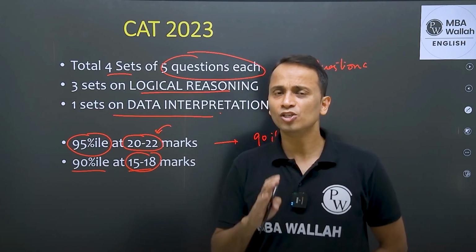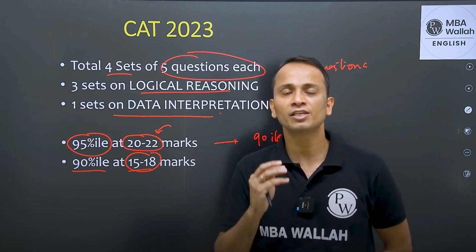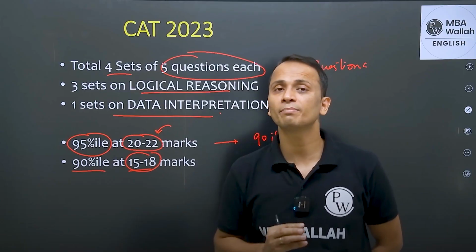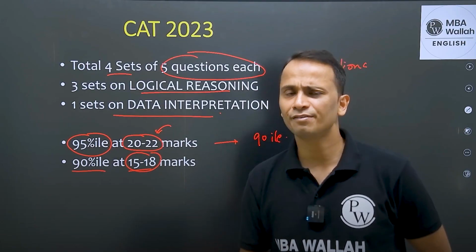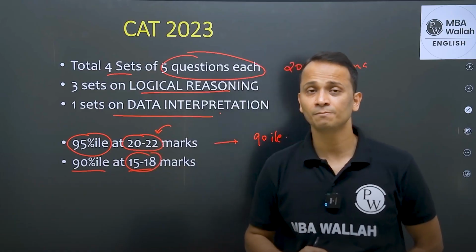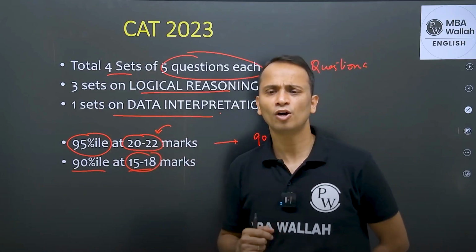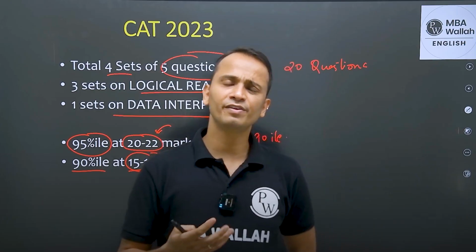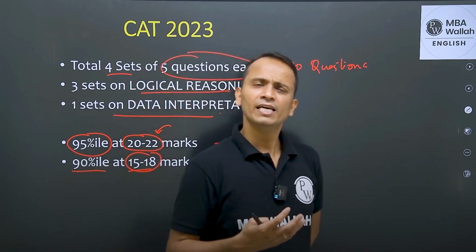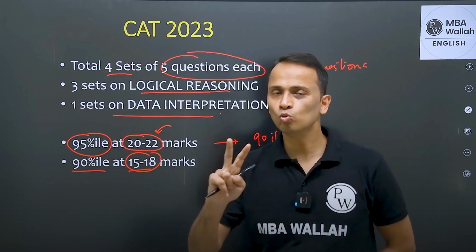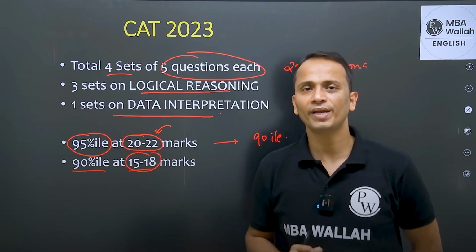So nobody before the examination can predict how many marks you require to cross the barrier of 90 percentile or 95 percentile or 99 percentile. But looking at the pattern of the last 5 or 6 years, it will be safer to say that you must attempt a minimum of 2 sets in CAT 2025.